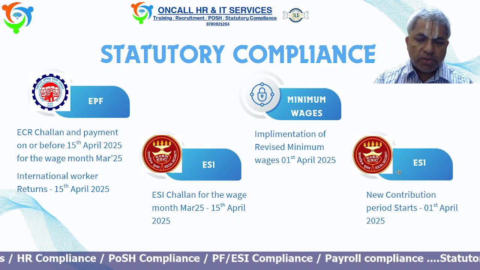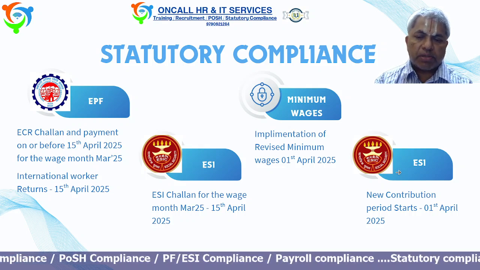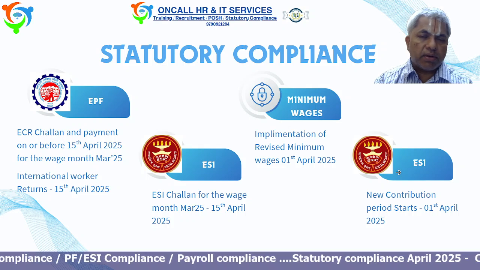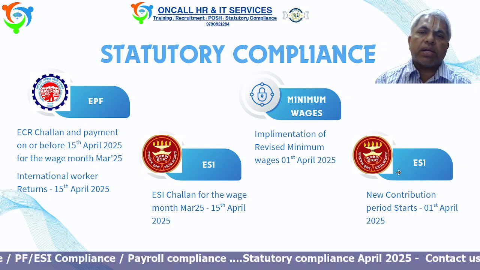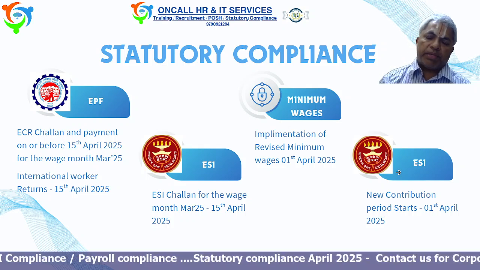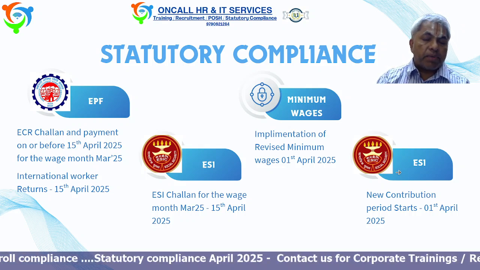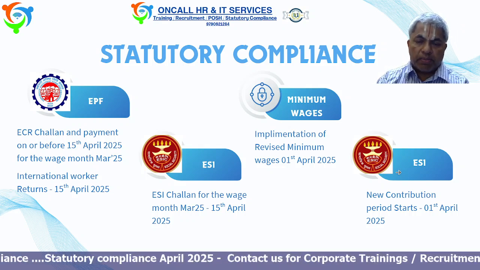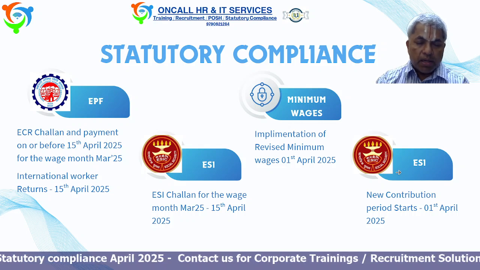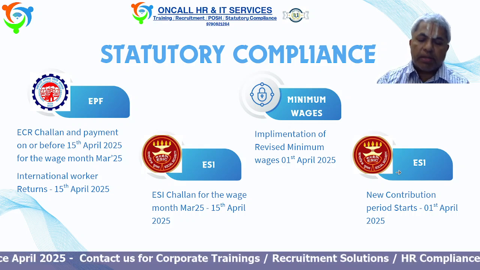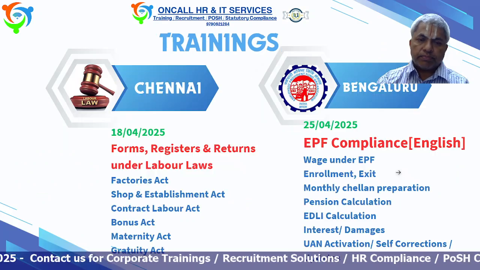ESI, in ESI, the new contribution period starts on 1st April 2025. As you know, the employees who have crossed the ceiling of 21,000, we need to bring them out from ESI. For that, we need to bring them out from 1st April 2025. When you are preparing the wage month of April 2025, at that time you need to bring them out. Up to March, they will be in the ESI only.